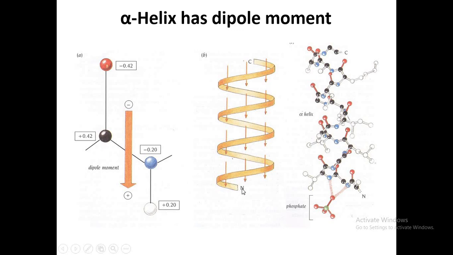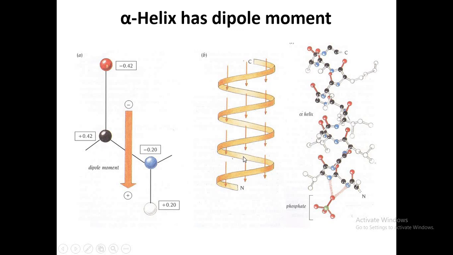The amine group having hydrogen has a positive charge, and the carbonyl group having oxygen has a negative charge. So due to these charges, one terminal of the alpha helix is positive in nature and the other terminal is negative in nature, and the hydrogen bonds take part extensively between the turns of the helix.